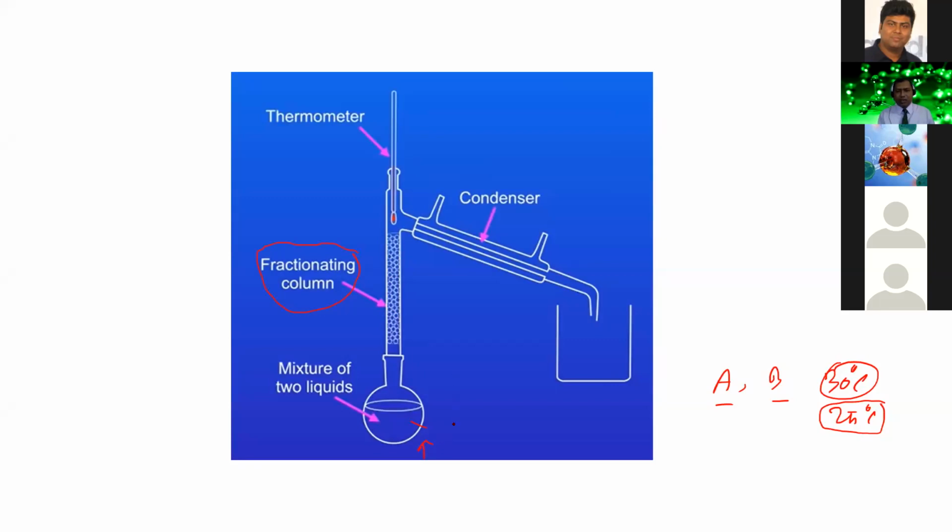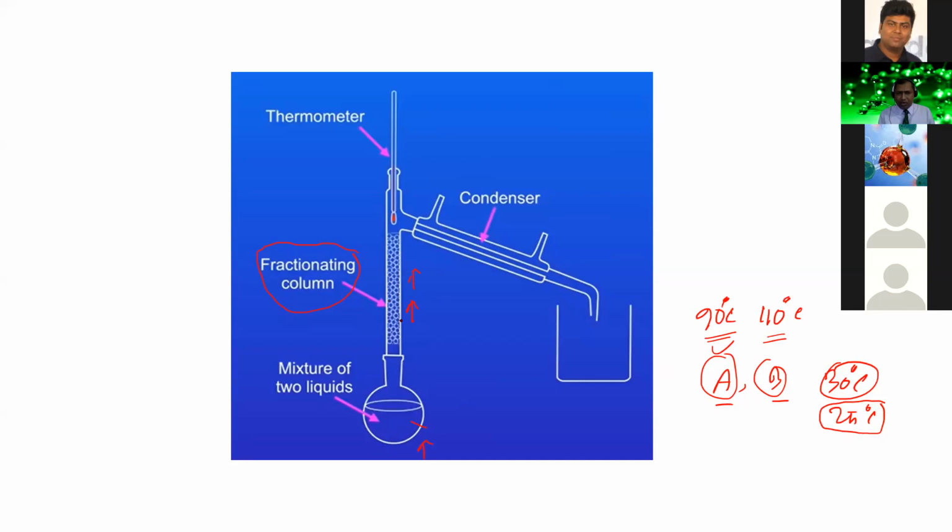So when heat is applied, the liquid which has a very low boiling point will vaporize fast, and the other liquid will also vaporize. Here, let us consider the boiling point of liquid A is 90 degrees Celsius, and of liquid B is 110 degrees Celsius. So A is more volatile than B because it has a low boiling point. When we apply heat, A will vaporize with full speed, and some portion of B will be vaporized. And this fractionating column will separate them.